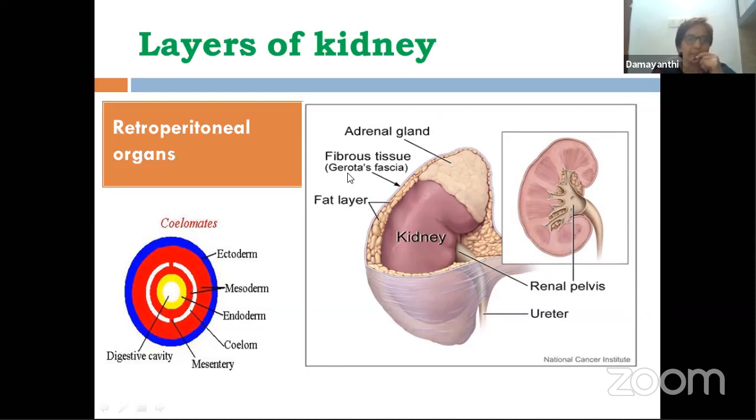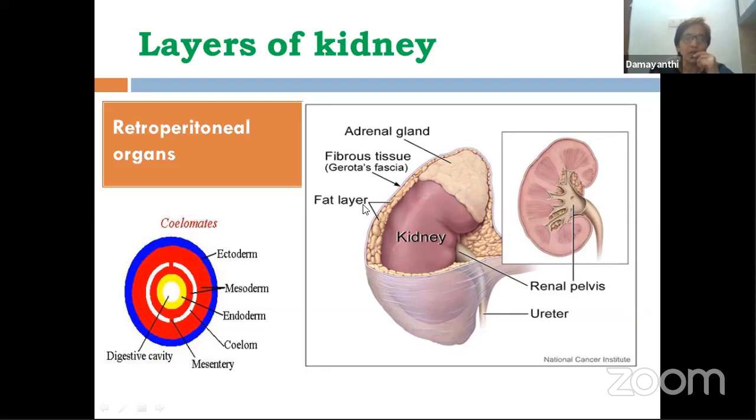Outermost layer, over here you can see, and innermost layer touching kidney, those 2 layers are made up of fibrous tissue, that is white collagen fiber. Middle layer, as you can see, is a fat layer made up of adipose tissue. This one does the job of absorbing any kind of shocks.